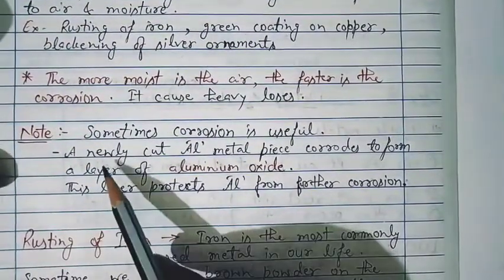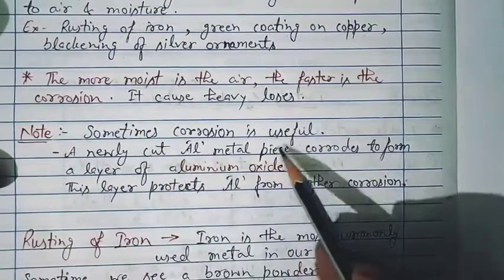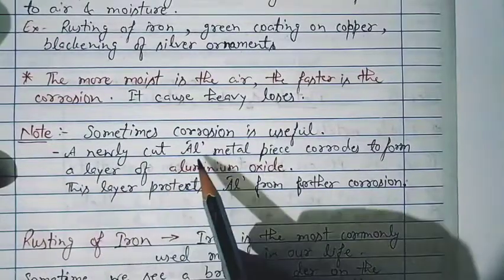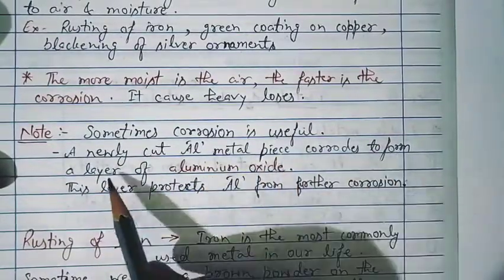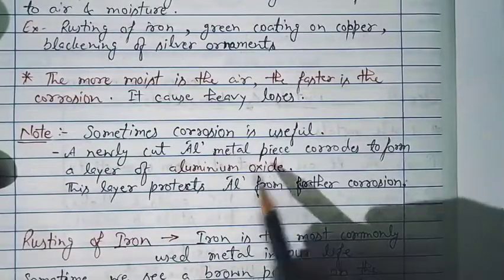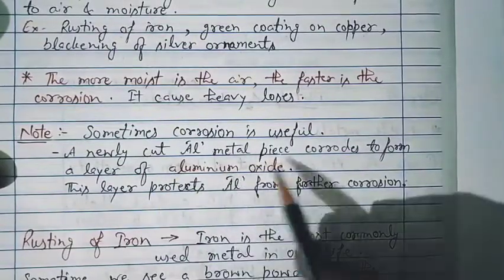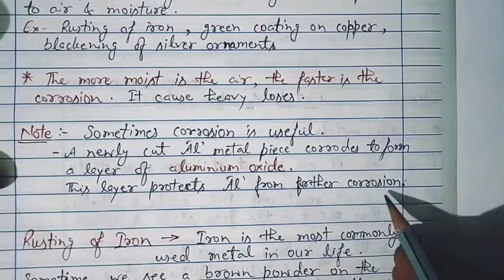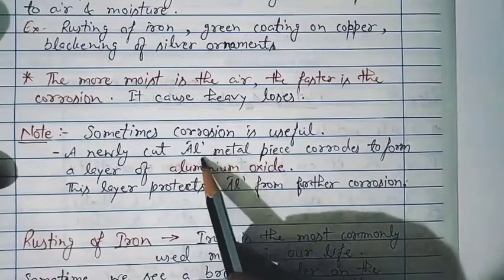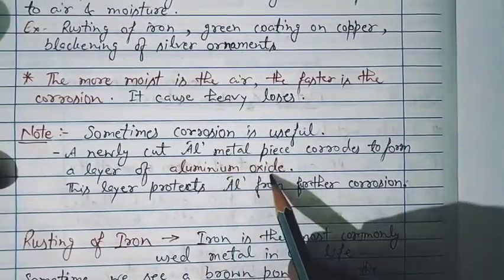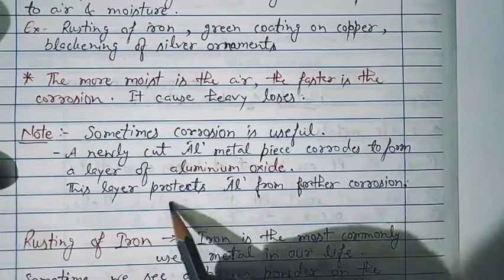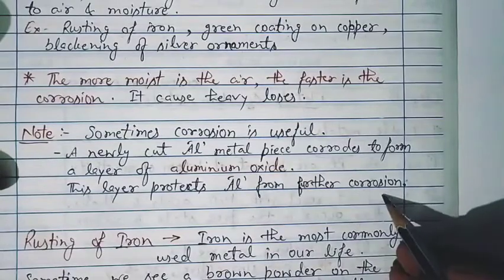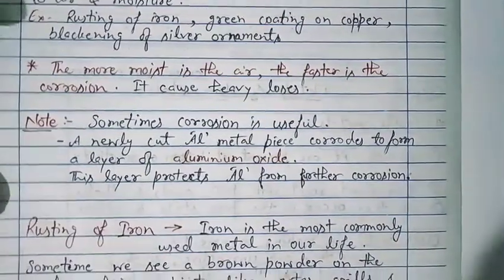Now, a very important point: sometimes corrosion is useful also. Not every time is corrosion bad. How? A newly cut aluminium metal piece corrodes to form a layer of aluminium oxide. So here you will think, what is the benefit? It is also corroding, but this layer protects aluminium from further corrosion. It means the piece of aluminium which has got the layer of aluminium oxide because of corrosion, that layer will protect the inside layers of aluminium metal from further corrosion. So it will stop the further corrosion.